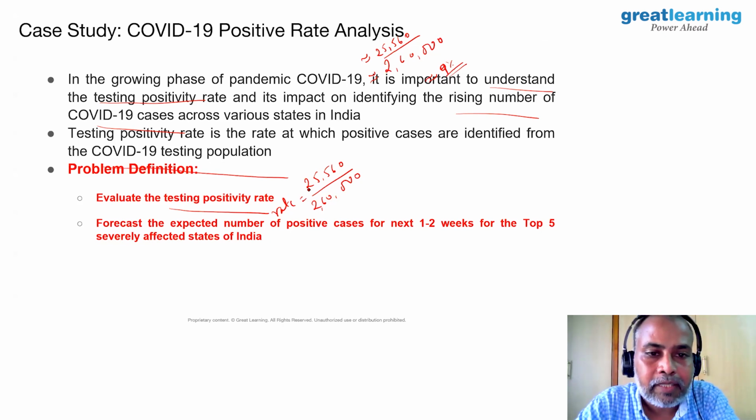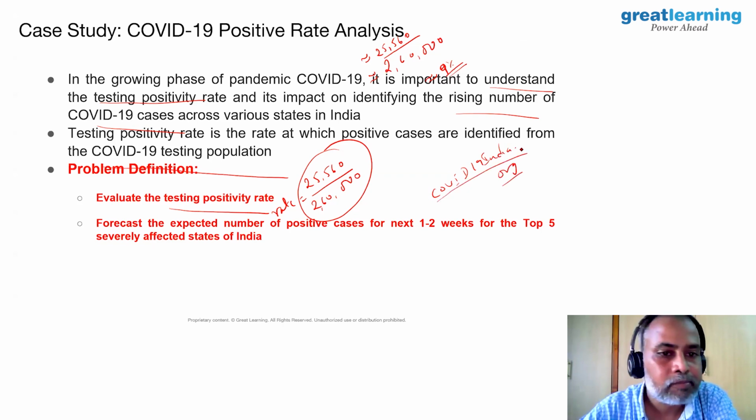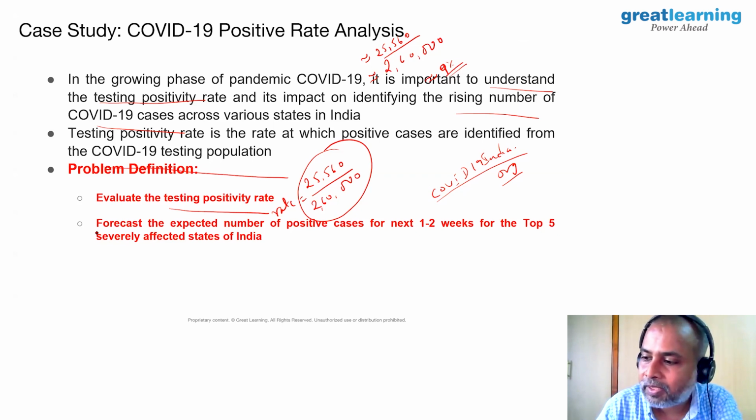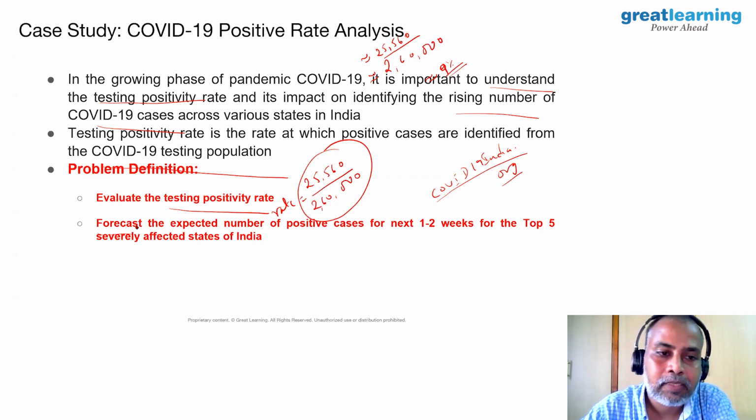Now, for each day, we can calculate this. And by the way, these numbers are available if you go to the covid19india.org website. You can also calculate and start analyzing the inferences of what I am showing you here. Now the next sub-problem in our problem definition is to forecast the expected number of positive cases for the next 1 to 2 weeks for the top 5 severely affected states of India.